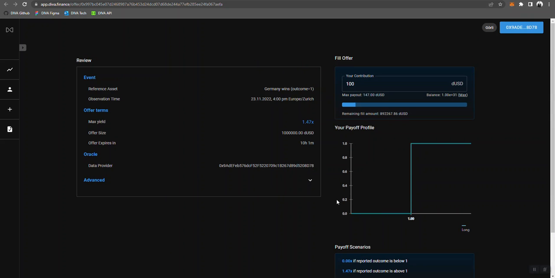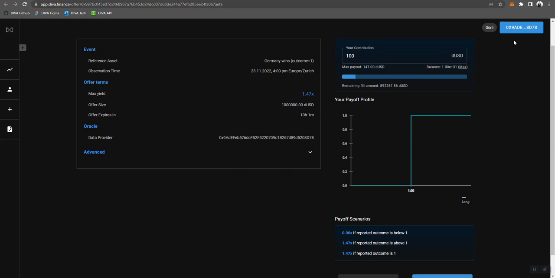I mean, it's probably a bit of an unusual way to present a sports bet, but we built this app to be general purpose, so you can create all kinds of products, and we will also design how a sports betting specific design might look like and implement that. So for now, it's just the DIVA app.